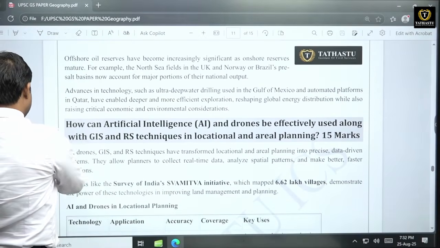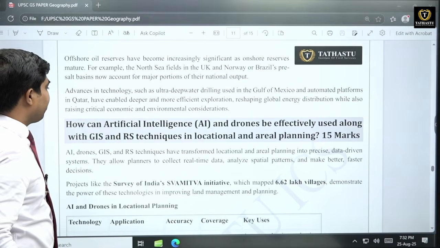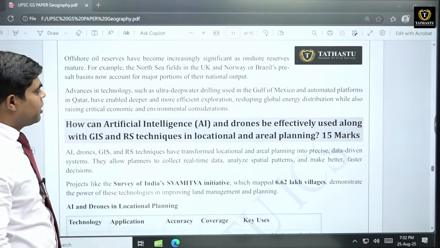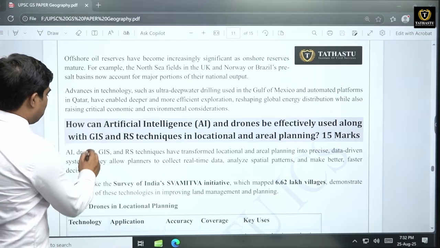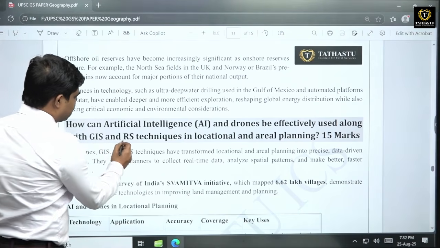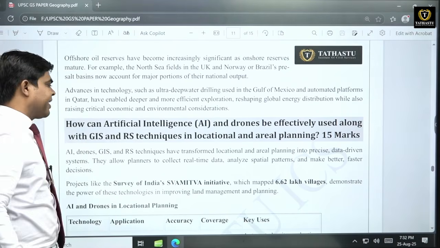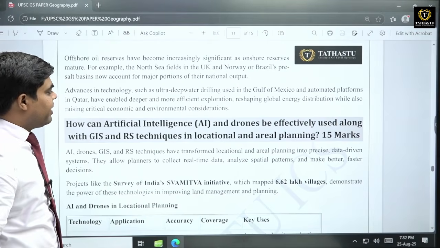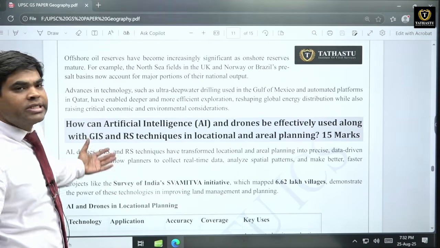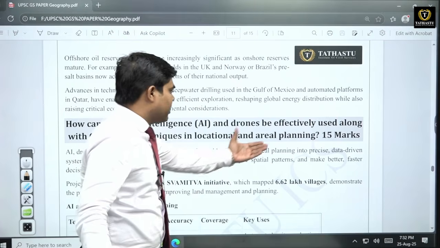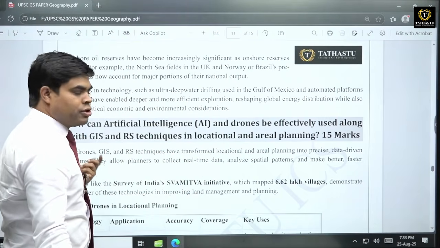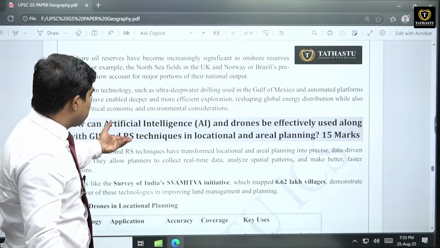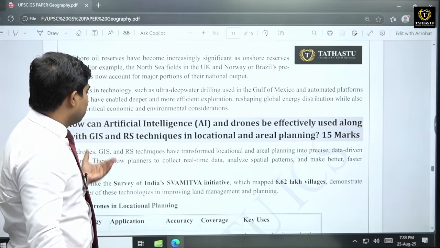Now next question it was, how can artificial intelligence and drones be effectively used along with geographical information system and resource survey techniques in location and aerial planning? So there are various keywords like aerial planning, locational planning, then GIS, geographical information system, resource survey or remote sensing.